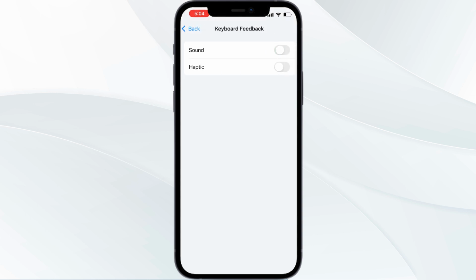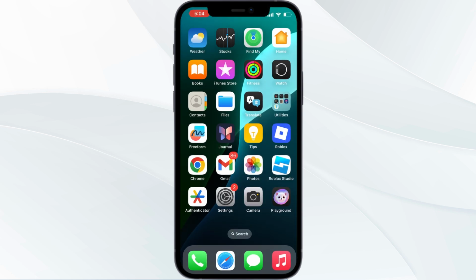And now if you have toggled down your sound, make sure you're toggling this off. If you toggle this off, this will immediately stop the clicking sound when typing. So you can also toggle off your haptic sound, which is optional. So by following this, you can easily toggle off your clicking sound on the keyboard.